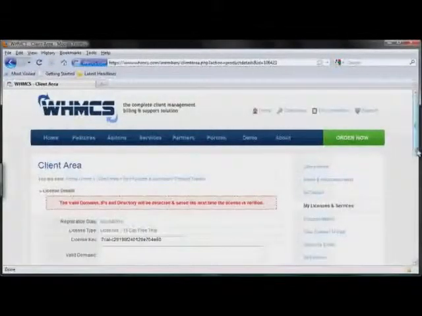So scroll down to the bottom. We have the WHMCS version 4.2.1, the stable release. We want to download that onto our computer, and then we're going to upload it to our server and install the whole thing.